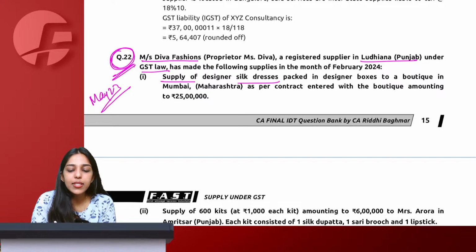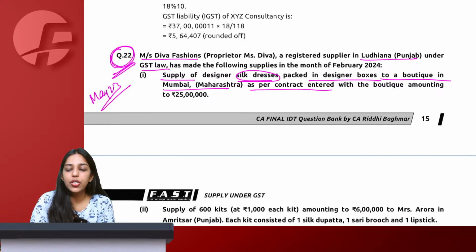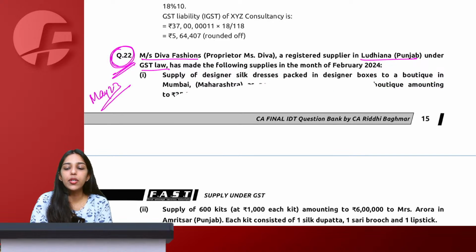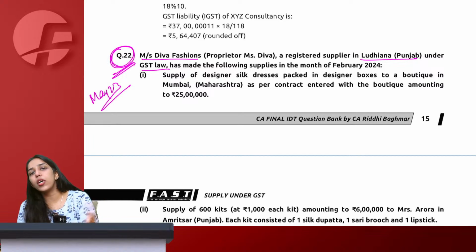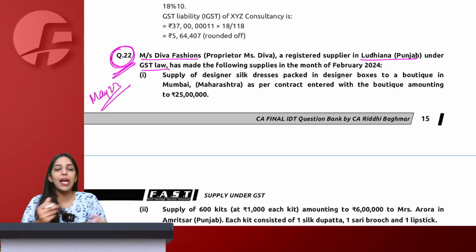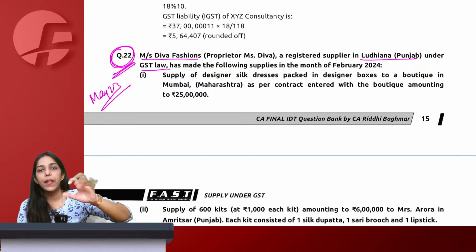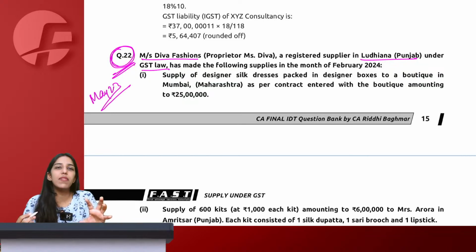Supply of designer silk sarees packed in designer boxes to a boutique in Mumbai, Maharashtra as per the contract entered amounting to 25 lakh. Tell me, if you are selling a saree, will you pack it in a box? The answer is yes. Is it a natural course of business thing? Yes, of course, I will not be handing over the saree. Take the saree. Of course, I will put it in a box and then only give it. Designer boutique normally packs your clothes in a designer. Like if you go and purchase a Gucci bag, a Chanel bag, then in that case, of course, the packing is also that grand and that is very much normal.